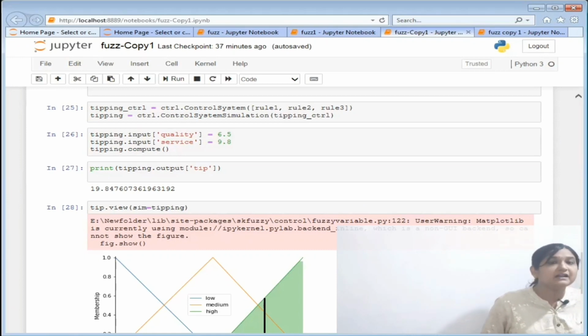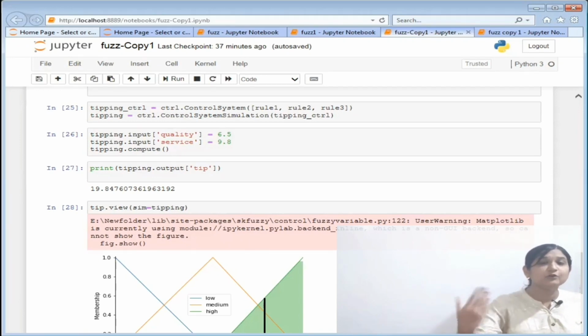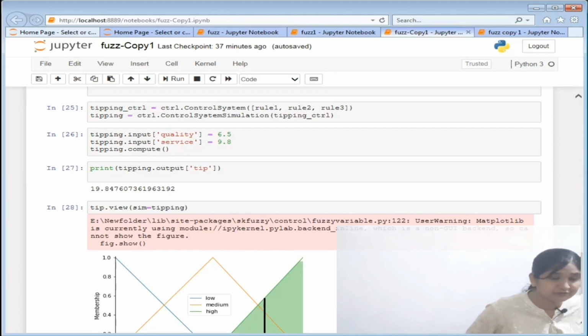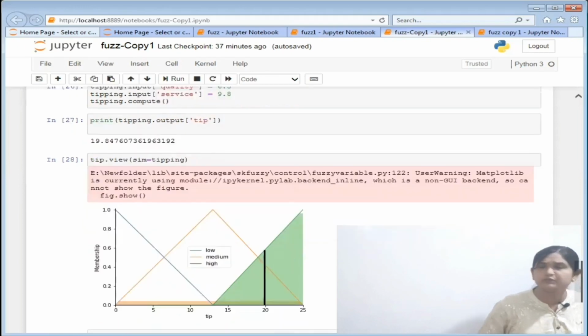Now you have to input your quality rating, how you want to rate the quality and service provided. So next you write tipping.input, because tipping is the main variable consisting of the simulation and everything. I have provided 6.5 and 9.8. After providing the values, you have to compute. Tipping.compute means it will compute everything.